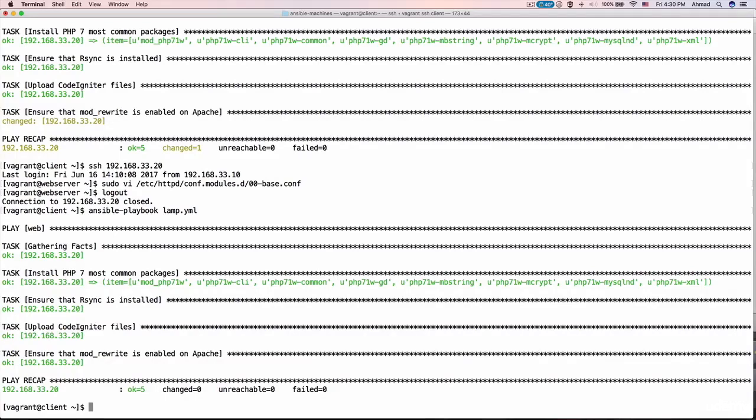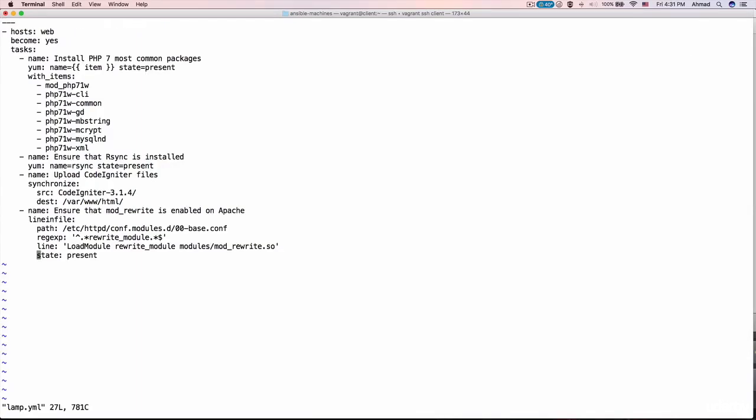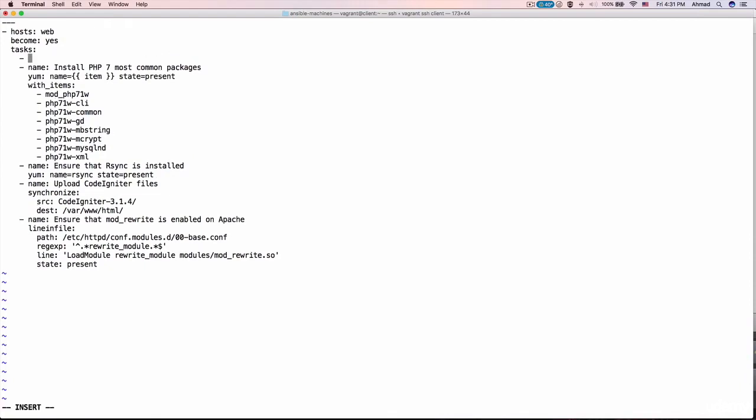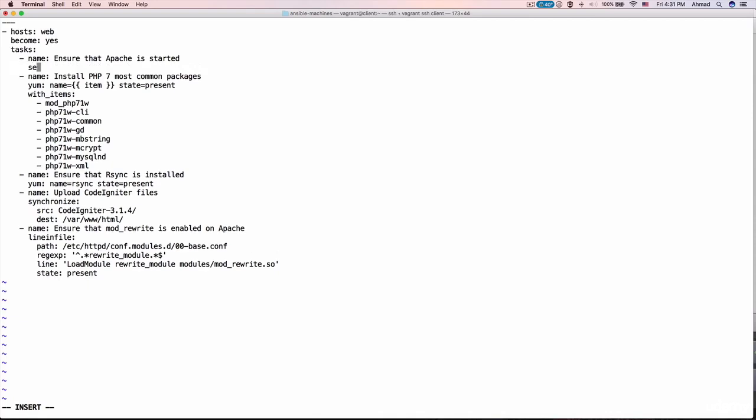At the end of the last lecture, we stopped at the need to notify Apache that changes were made to one of its configuration files and that it needs to be restarted. Let's see how we can do that using Ansible. Now, if we have a look at our LAMP file, so far we have nothing that ensures that Apache is restarted. Of course, we can add a service here like this, name: ensure that Apache is started or restarted, and I can add a service like this, name equals httpd, state equals started, or I can add restarted.